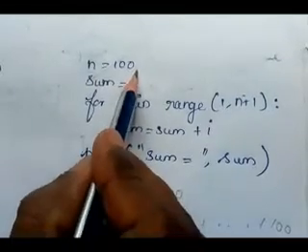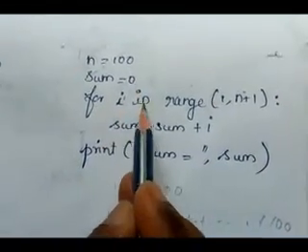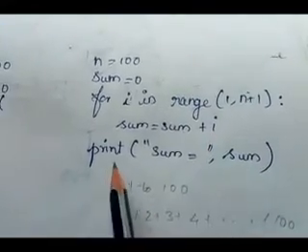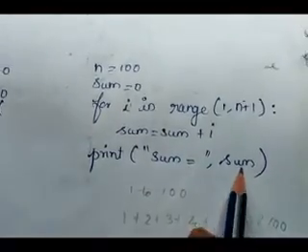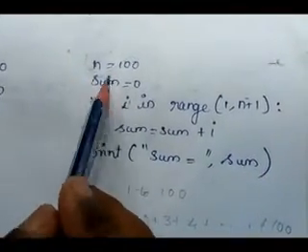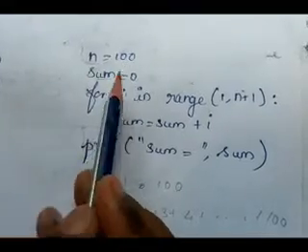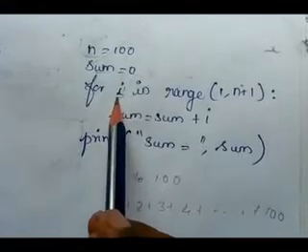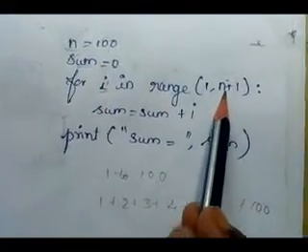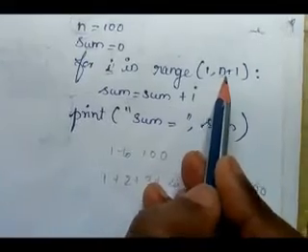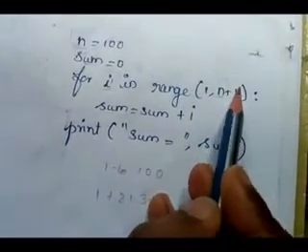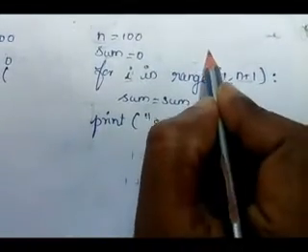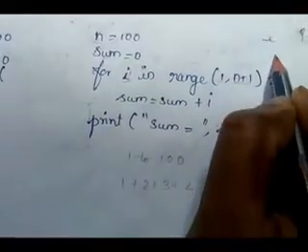n = 100, sum = 0, for i in range(1, n+1): sum = sum + i, print sum = sum. Here we have taken two variables, n and sum. n is initialized with 100, sum is initialized with 0. Here i is the counter variable, in range 1 to n plus 1. n plus 1 means what? n value is 100, 100 plus 1 is 101. So this range function generates the values 1, 2, 3, 4, up to 100.